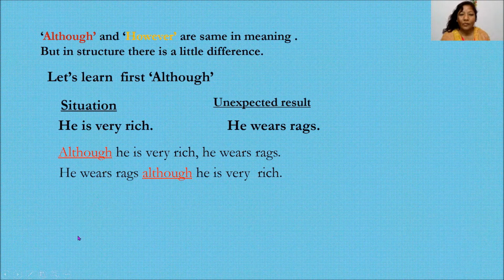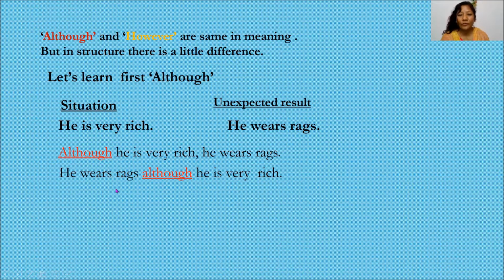When we use 'although' at the beginning of the sentence, 'A' is capital and there is a comma. When we use 'although' in the middle of the sentence, there is no comma and no capital letter; 'a' is small here. Another thing you have to note: 'although he is very rich' is the situation. Before the situation, we use 'although'. And in the second sentence also, before this situation, 'although' is used.